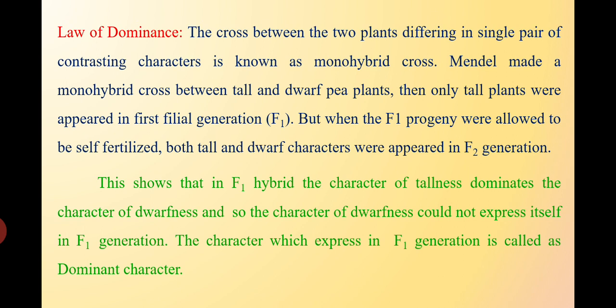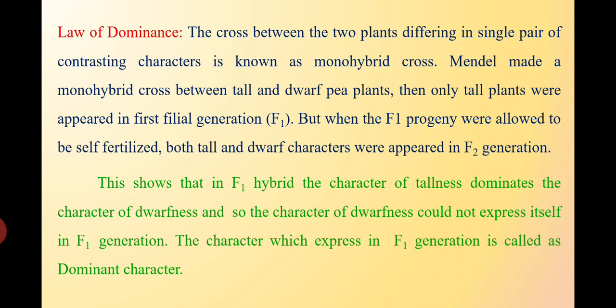The cross between two plants differing in a single pair of contrasting characters is known as a monohybrid cross. For example, the tall character and the dwarf character, the single character being the plant height. When we crossed tall and dwarf, it produces the results we already discussed. So Mendel made a monohybrid cross between tall and dwarf plants, and only tall plants appeared in the first filial generation, that is the F1 generation.